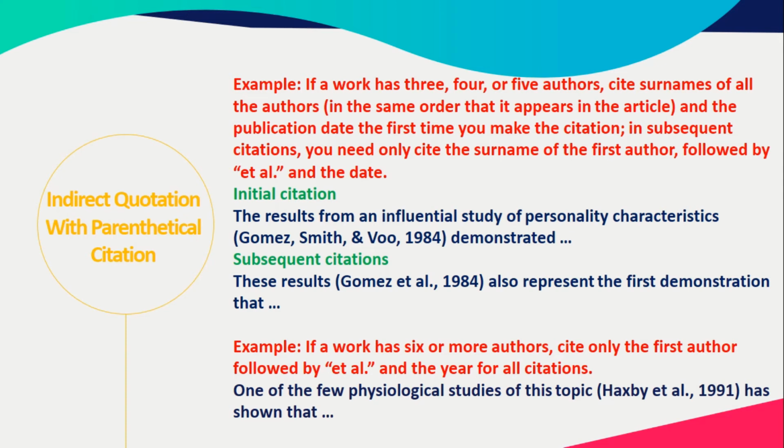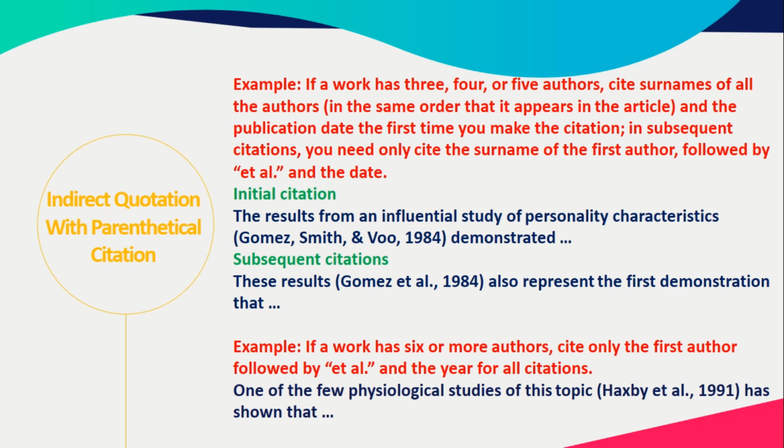Alright? And next, how about 6 or more authors? For this situation, for the current source, you need to have only the first author, right? Otherwise, if they have 6, 7, 8, and so on, you just pick up the first author's name, the surname of the first author.